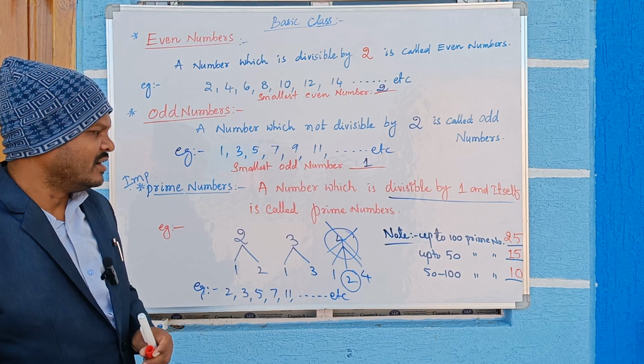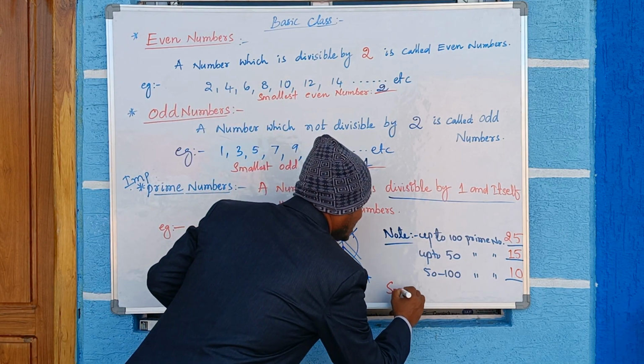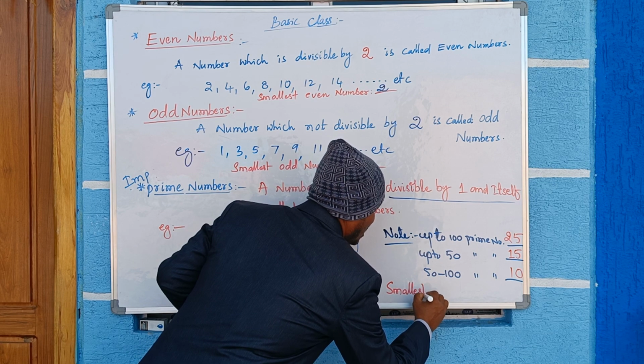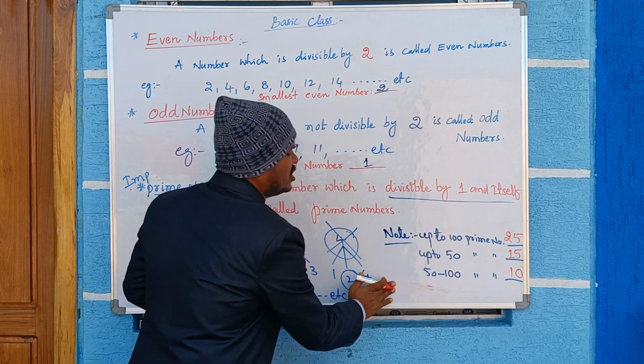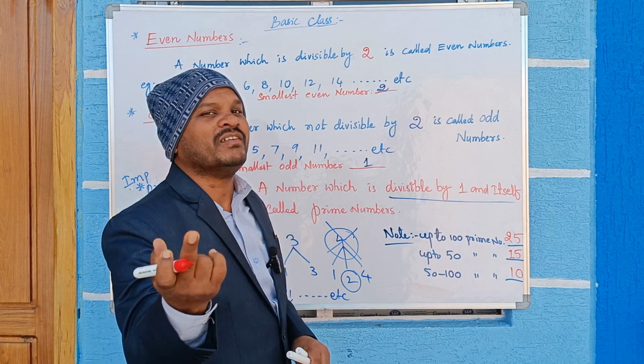Okay, very important, the even prime number. No need to mention smallest, directly note down even prime number. What is the even prime number?